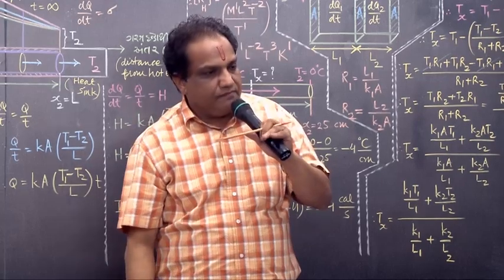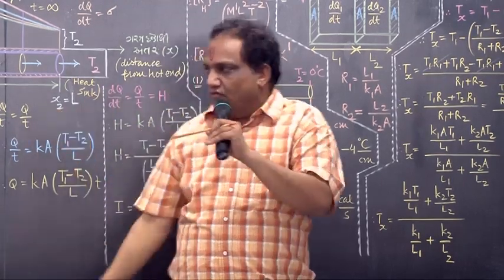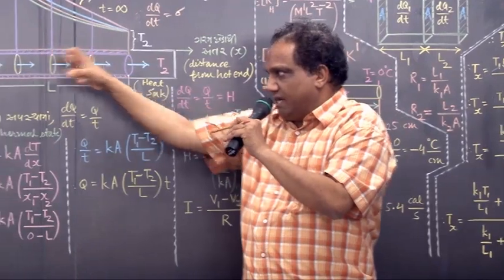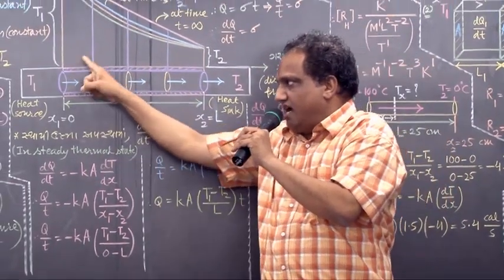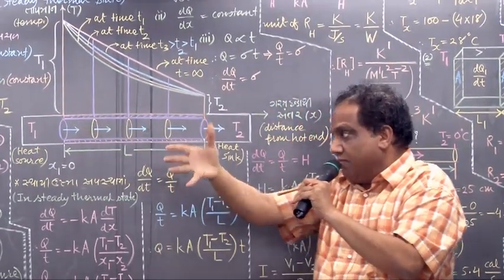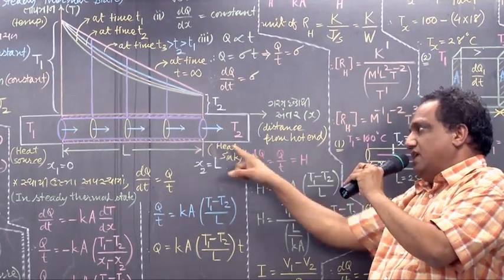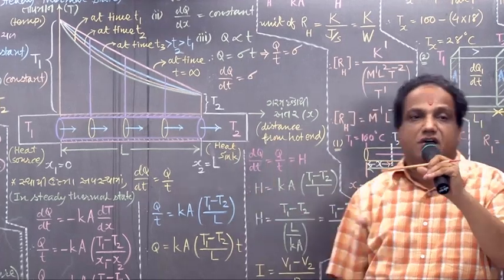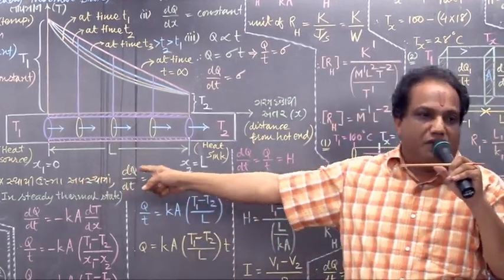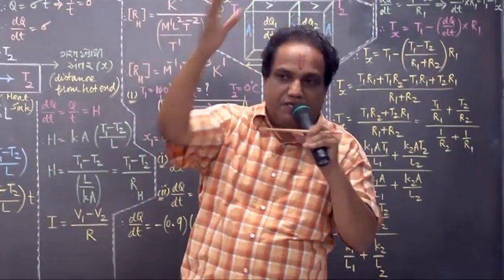And one more thing. In this state, whatever amount of heat energy is absorbed by the rod through hot end from heat source in a given time, same amount of heat is delivered by the rod through cold end into the heat sink in the same time. Such a typical state is known as steady thermal state.